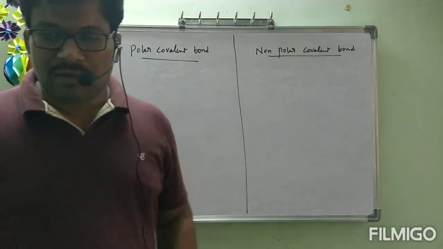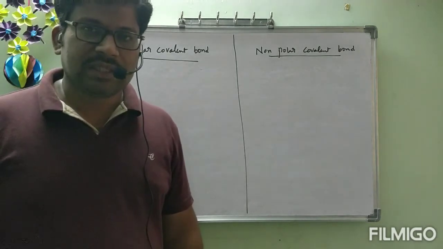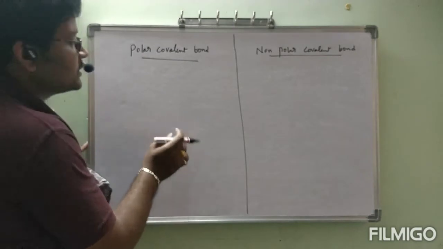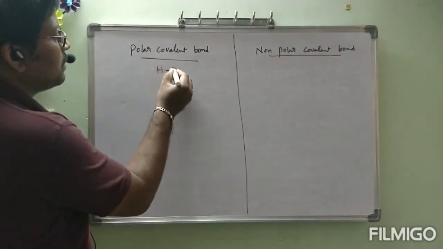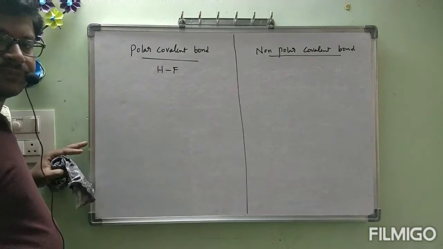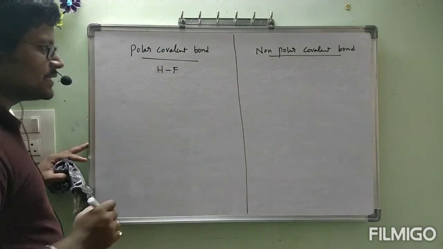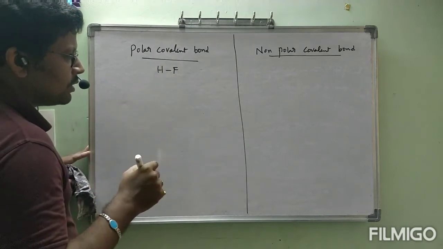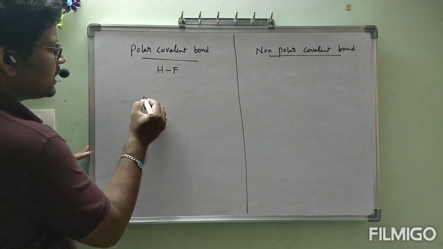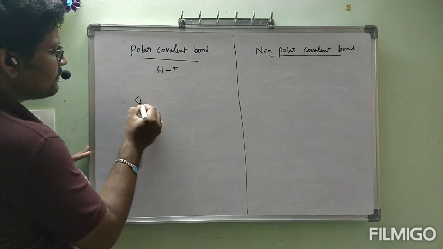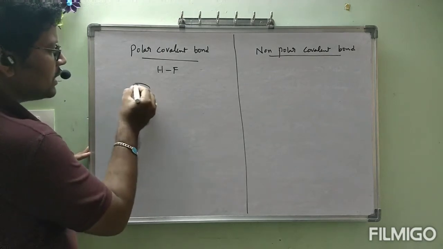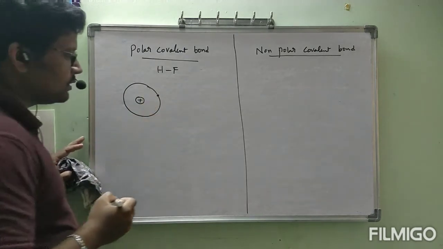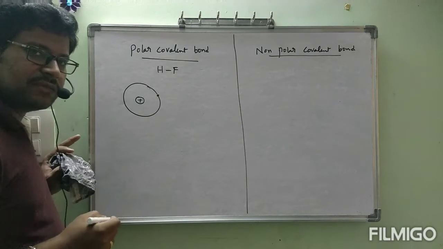Okay. Now we will go through the example. After that we will see what is meant by polar and non-polar. First, under polar covalent bond, I am going to take the example HF. Okay, let us see. Hydrogen and fluorine are going to be involved in bond. Hydrogen contains, this is the nucleus of hydrogen, only one electron in the first shell.